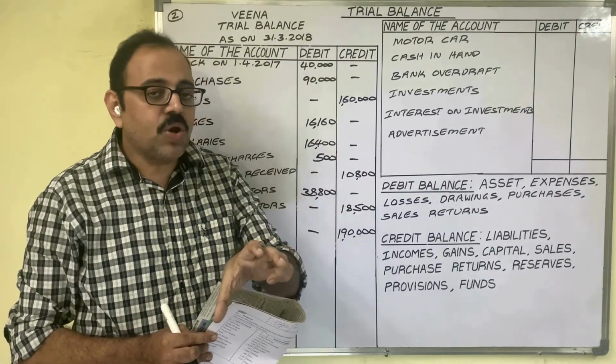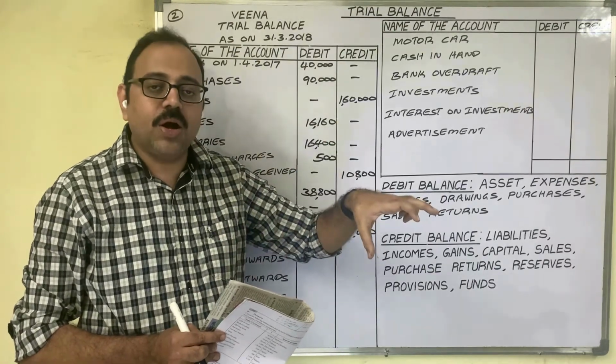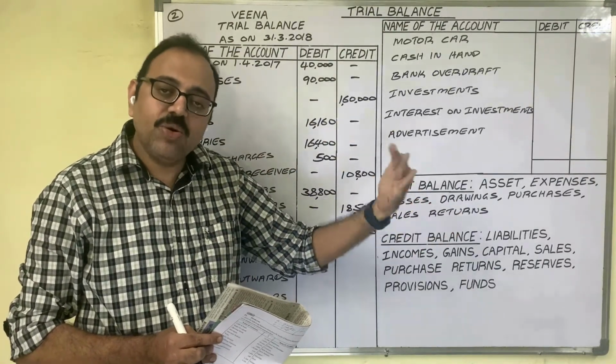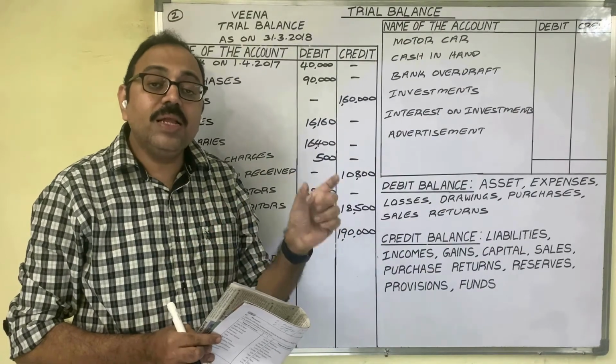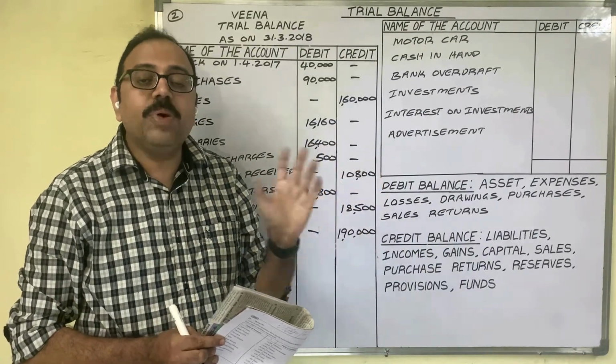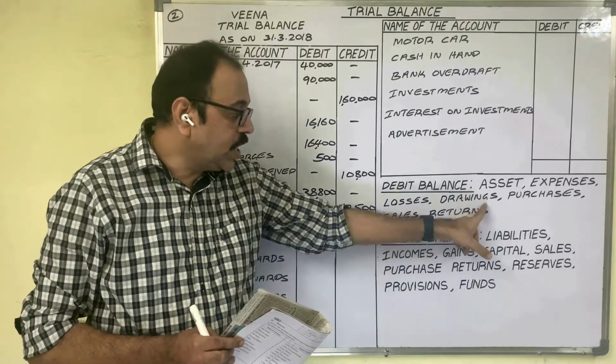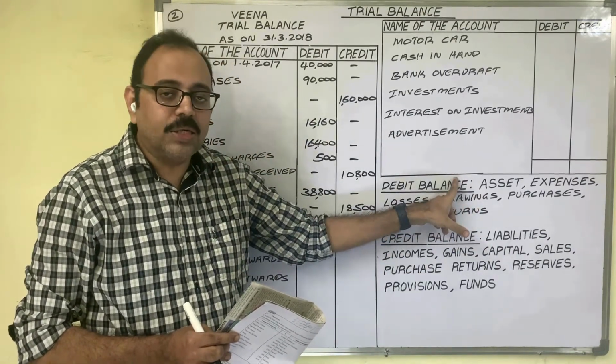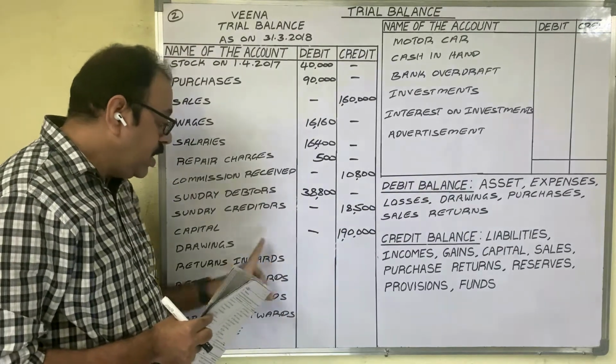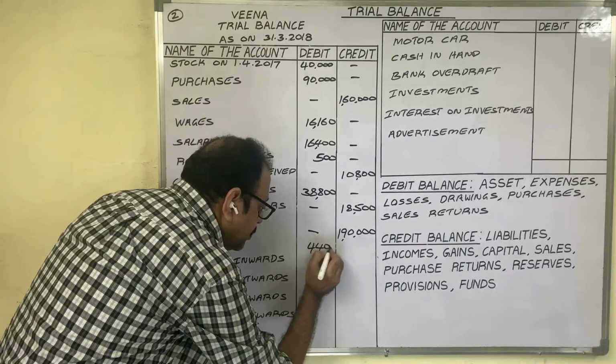When you post this drawings related entry in the drawings account, we always post it on the debit side only. If you calculate the balance of the drawings account on a particular date, it shows a debit balance only. So the drawings account always shows a debit balance. Therefore, the drawings amount we should write in the debit column.